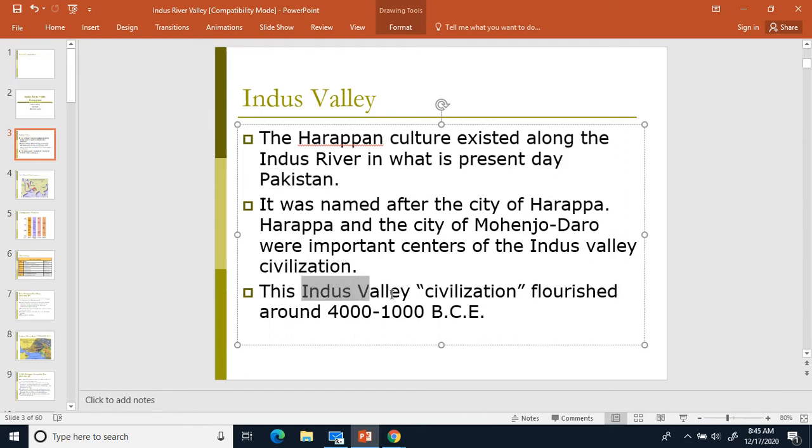We're going to make it 2. We're going to write down Indus Valley civilization flourished around 4,000 to 1,000 before Common Era. So when you had Harappa and Mohenjo-daro as your 2 big cities, they flourished in between the 4,000 to 1,000 before Common Era time period. That's when the valley is just going and developing stuff. Then eventually, of course, it spreads out from there.